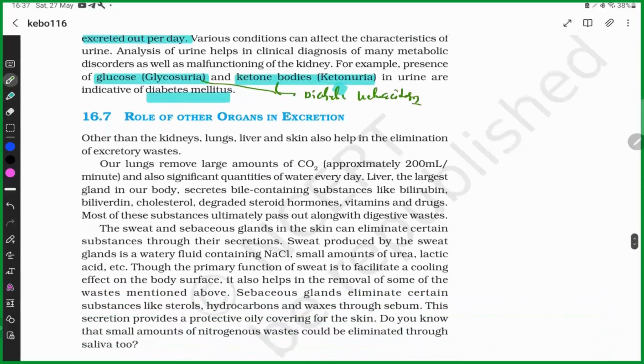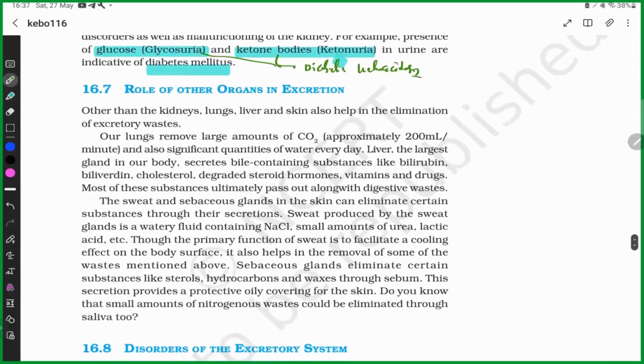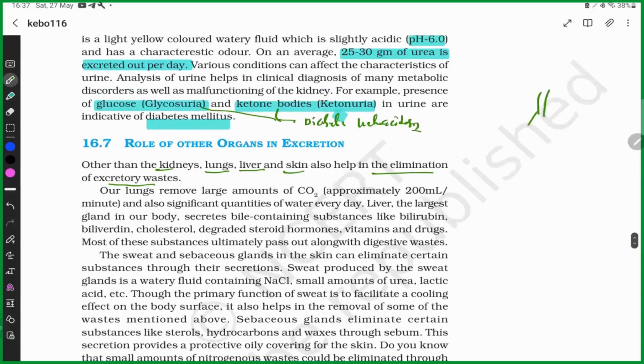What are the other structures that help in excretion other than the kidney? Lungs, liver and skin also help in elimination of excretory waste. How? The lungs eliminate carbon dioxide. The amount of carbon dioxide is 200 ml per minute.